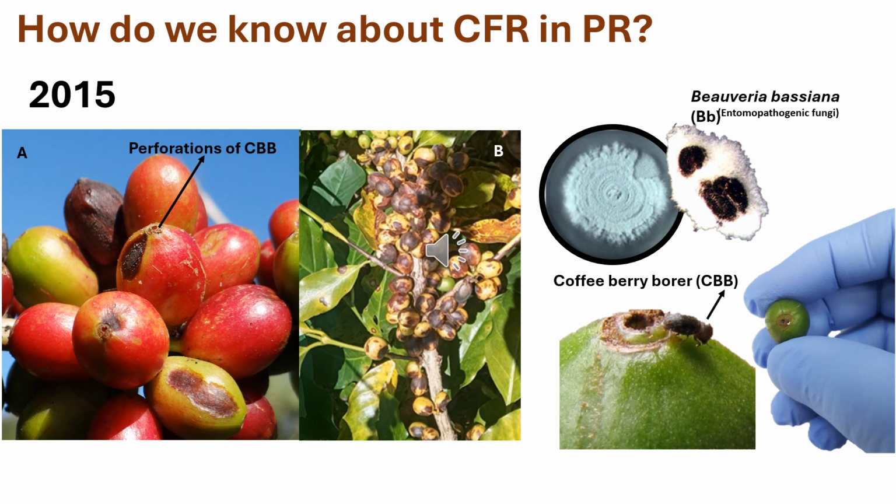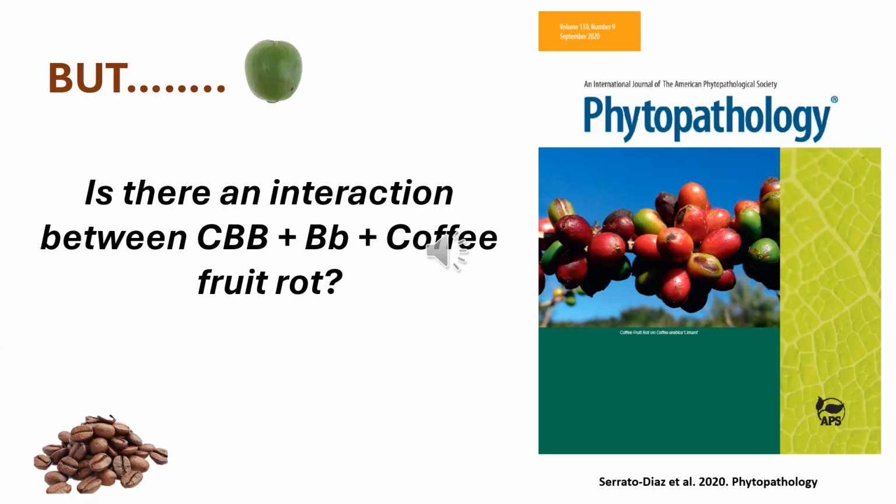This is a disease. I noticed that green and red coffee were affected, and at that moment I did a literature review and I saw the two diseases that I mentioned in the previous slide, coffee berry disease and anthracnose. So that made me think if there is an interaction between coffee berry borer, Beauveria bassiana, and coffee fruit rot.